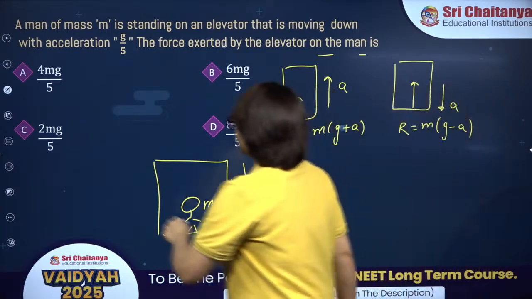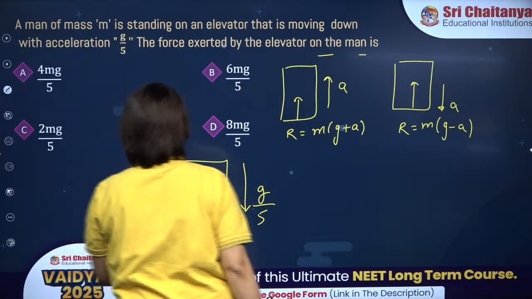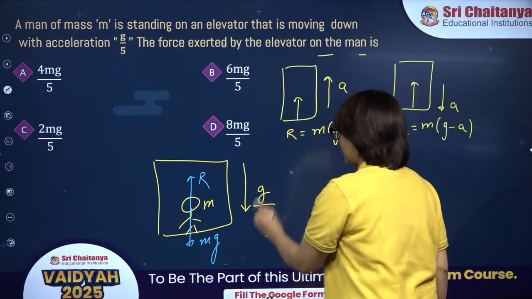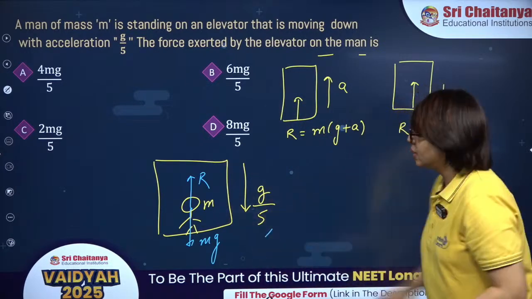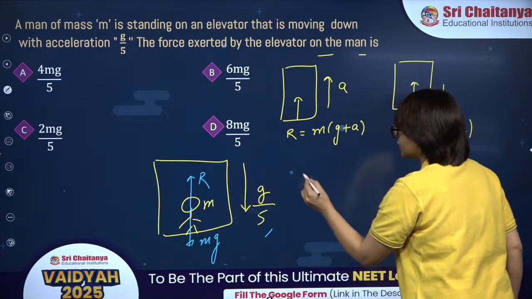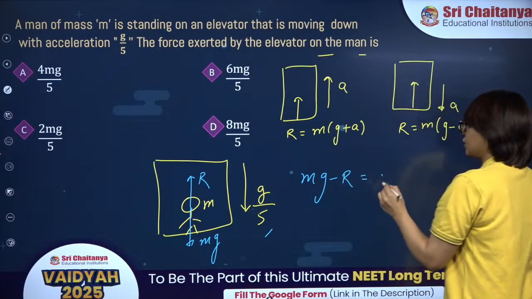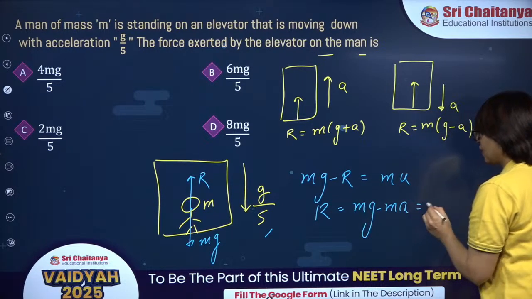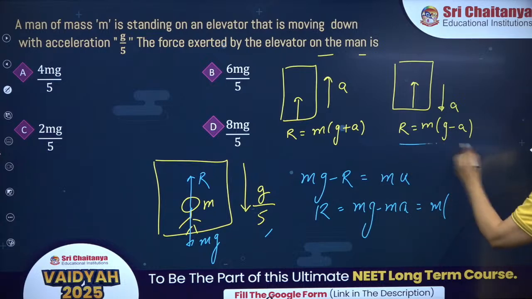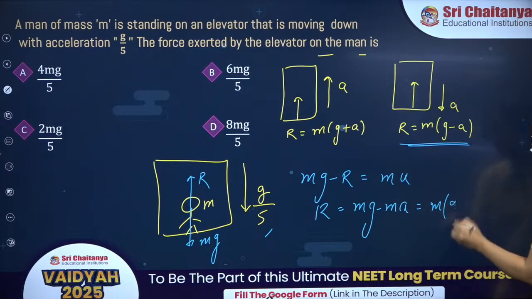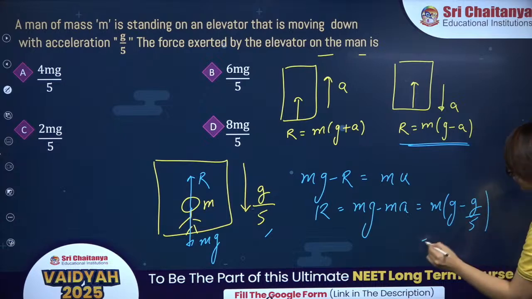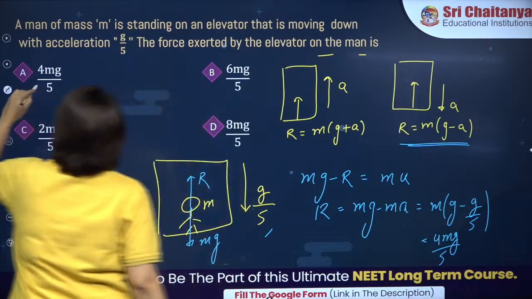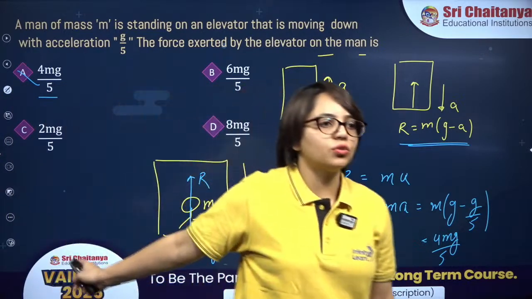Or the proper method is this one. We can draw the FBD. If you draw the FBD, normal reaction up, mg down, and with this acceleration, this person is going down. So if you write net force on this person, it is mg minus r, and it should be ma. So r will be mg minus ma. So it will be m of g minus a. That is what we are getting over here, right? g minus a is g by 5. So it is 4 mg by 5. So please remember these two shortcuts, beta. Correct answer is option A. Please remember these two shortcuts.